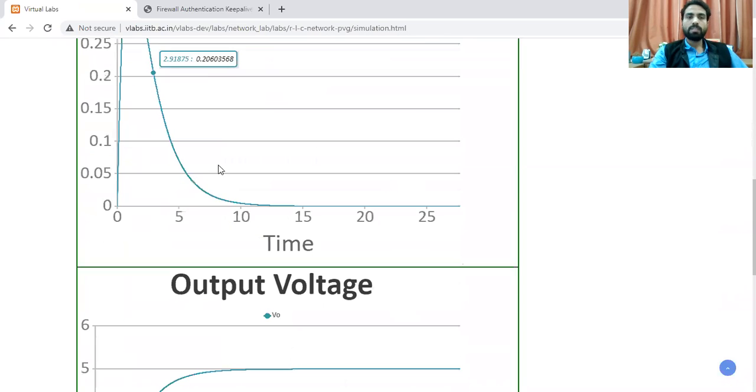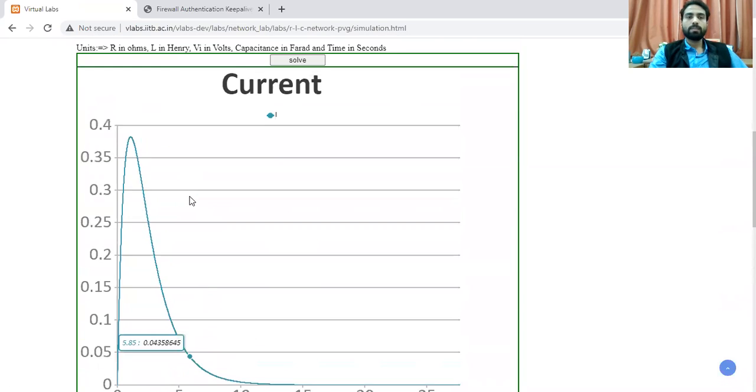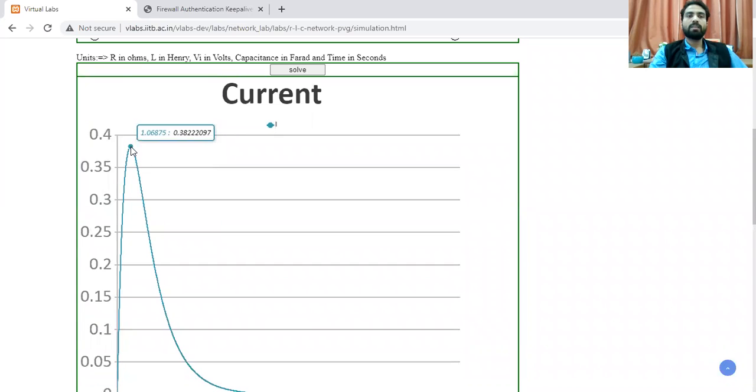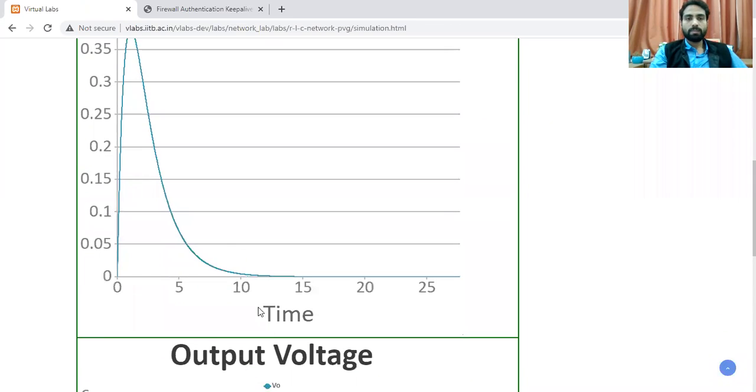So here is the time scale. At this second, 1.0875, it immediately gets a maximum value. And if you see here, at 11.4625, or you can say around 9.8, it will become almost 0. So it will get completely charged in 14 seconds. So this shows you here.